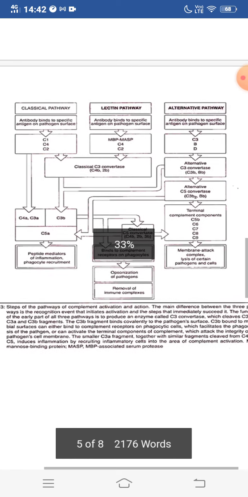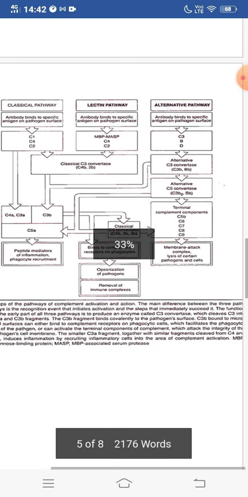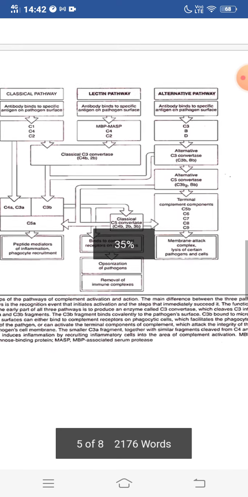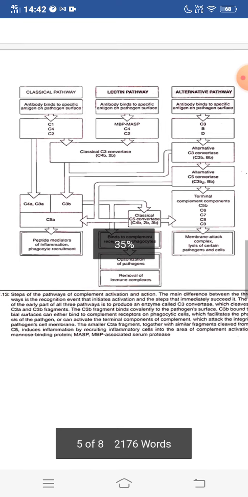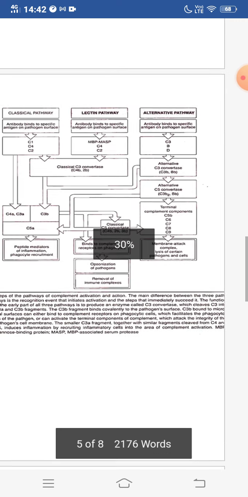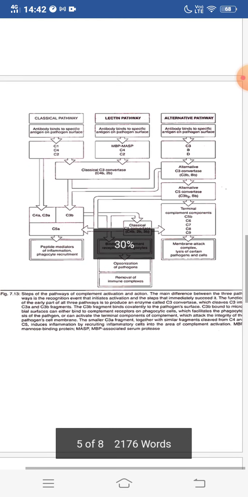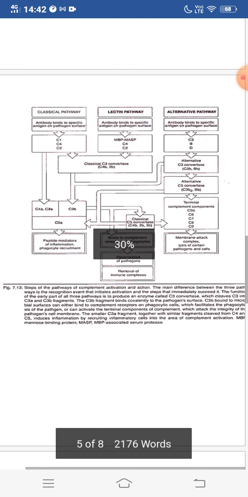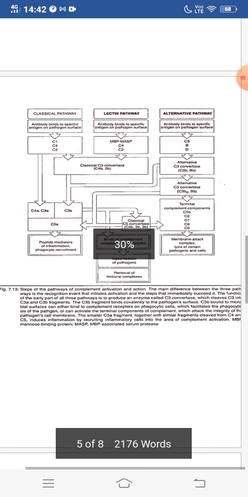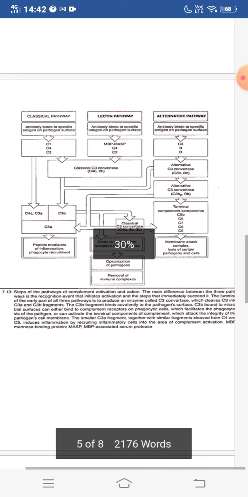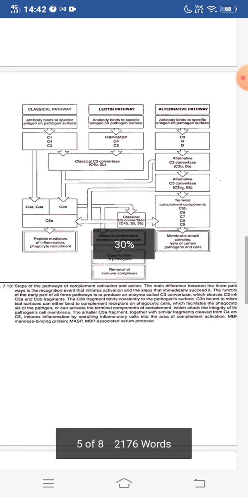C3b bound to microbial surfaces can either bind to the complement receptors on phagocytic cells, which facilitates the phagocytosis of the pathogen, or can activate the terminal components of the complement which attack the integrity of the pathogen's cell membrane.